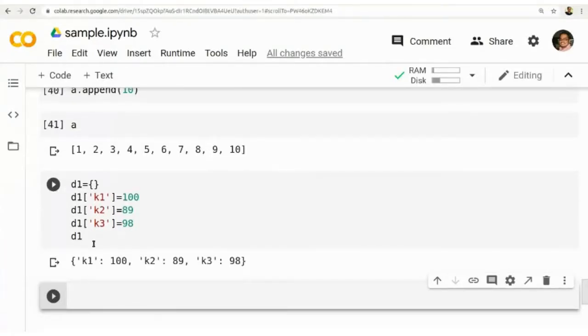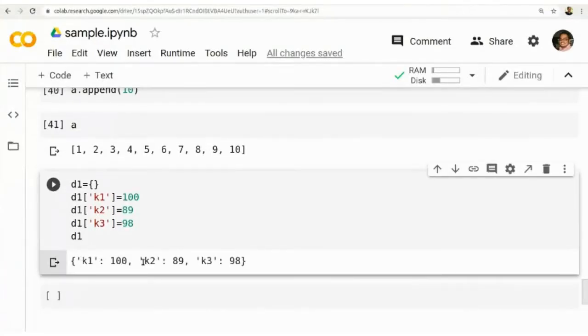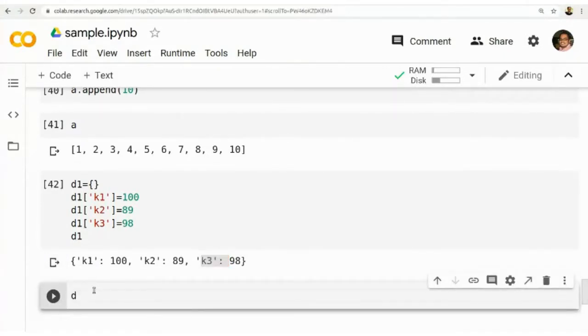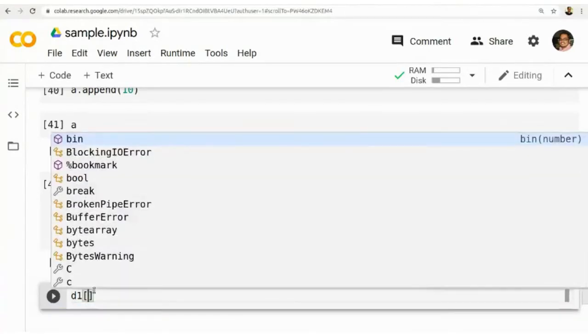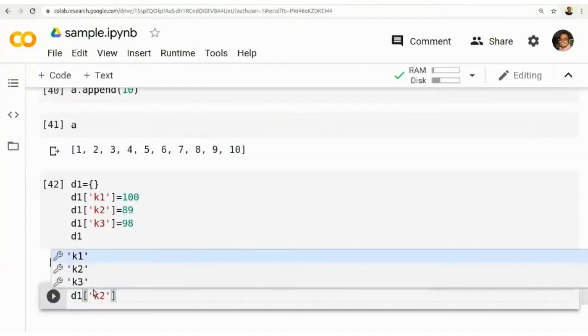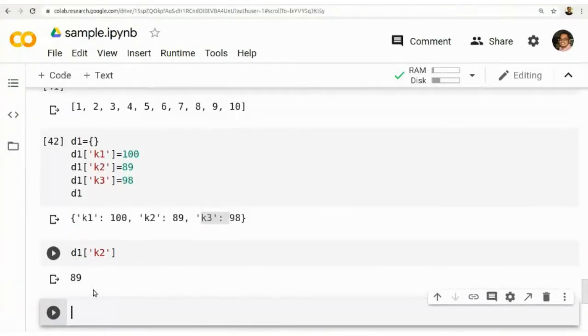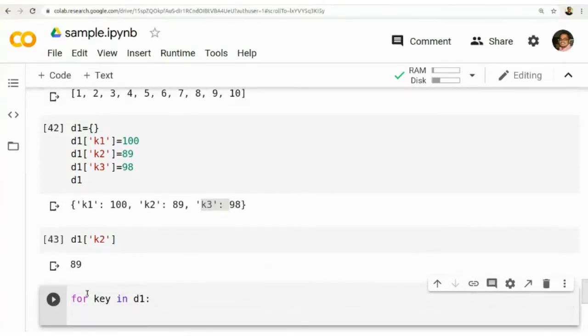The values are K1 equal to 100, K2 is 89, K3 is 98. So they are represented using an unordered key value pair. You can access some values using D1 of, say, K2, or you can traverse the entire dictionary using a for loop, for key in the dictionary.